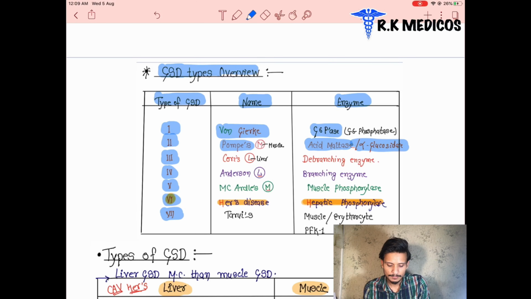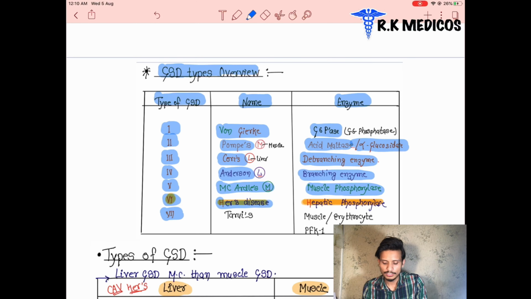Similarly, glycogen storage type 3 is called Cori disease, in which the liver is involved and the debranching enzyme is deficient. Next is Anderson's disease, type 4 of the glycogen storage diseases, in which there is an absence of the branching enzyme. Next, McArdle's disease, type 5, in which muscle phosphorylase enzyme is absent. Next is Hers disease, type 6, in which hepatic phosphorylase enzyme is deficient.